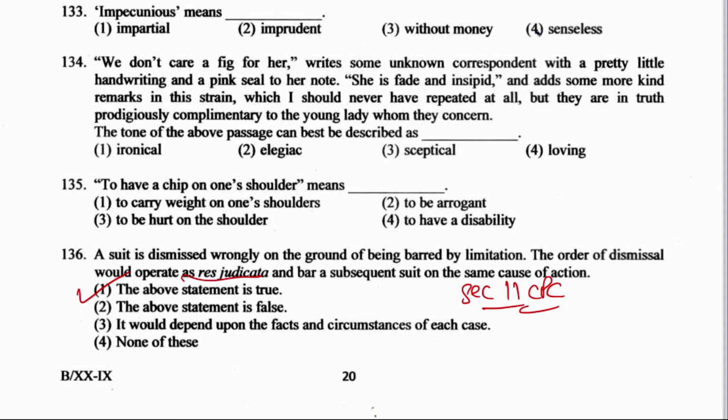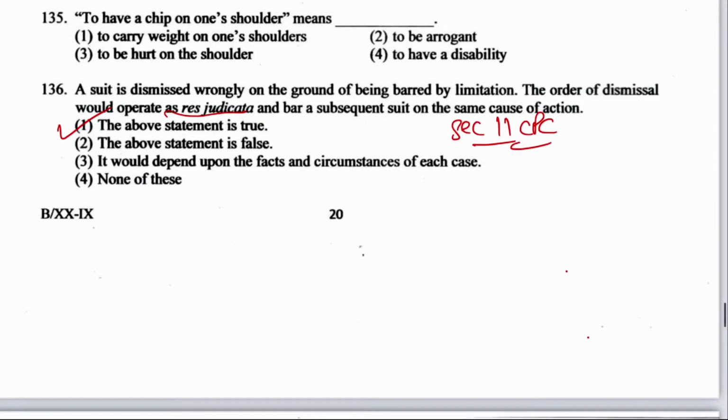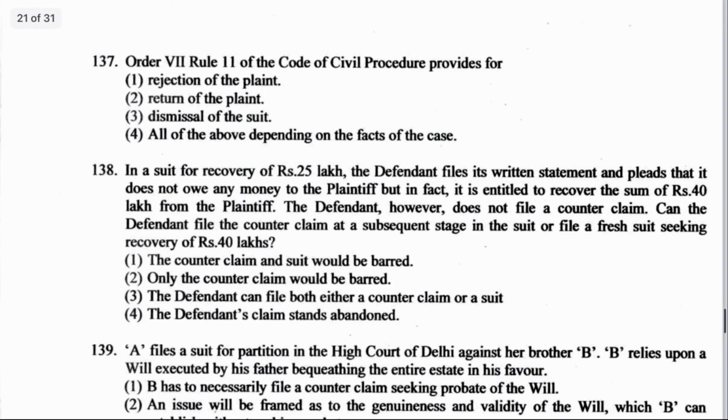It will be barred. Right, now the next question, question number 137, which is Order 7, Rule 11 of CPC provides for what? Rejection of the plaint, return of plaint, dismissal of suit, or all of the above depending upon the facts of the case.